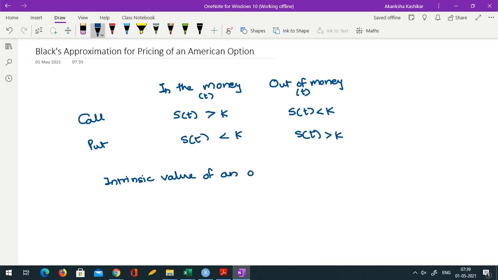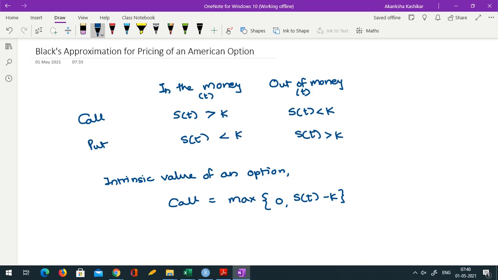So what is an intrinsic value of an option? For a call option, intrinsic value is defined as maximum of 0, ST minus K. So if an option is in the money, then its intrinsic value is positive.